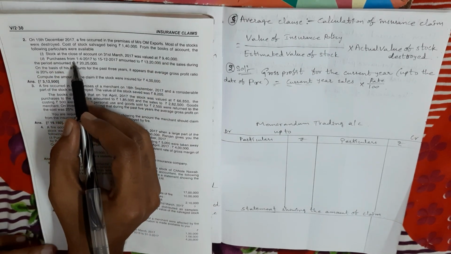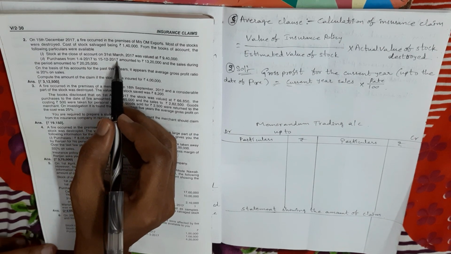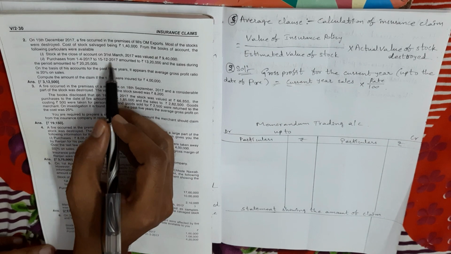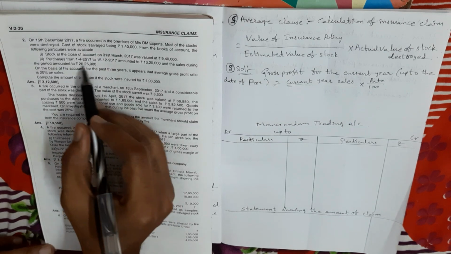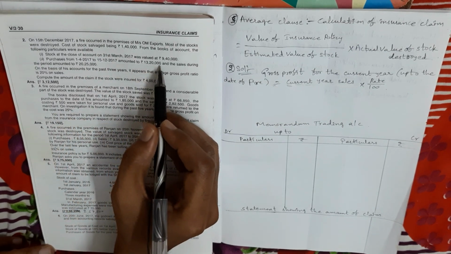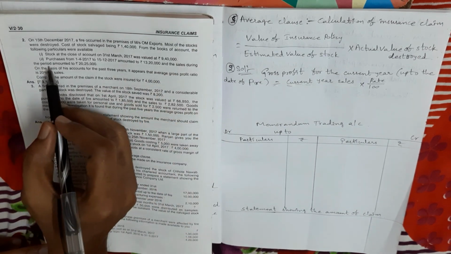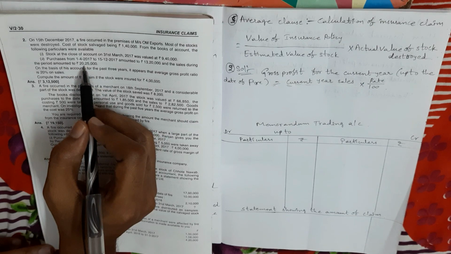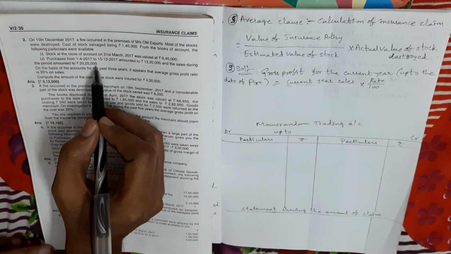Next, purchase from 1st April 2017 to 15th December 2017. So from current year opening date to the date of fire accident. What is the fire accident date? 15th December 2017. So up to the fire accident date, how much purchase did we make? 13 lakhs 20,000, current year purchases. And the sales during the period amounted to 20 lakhs 25,000. So during this period, the sales amount is 20 lakhs 25,000.